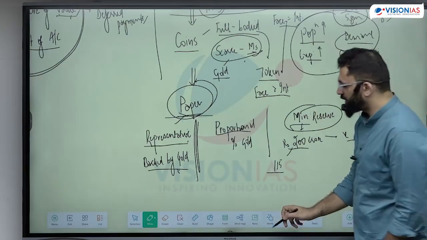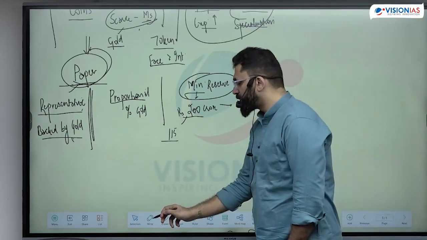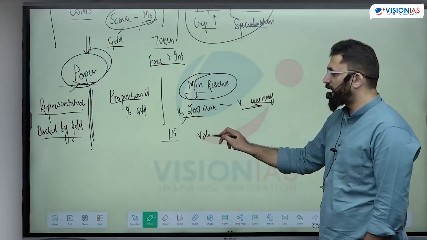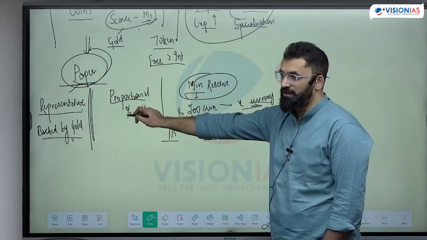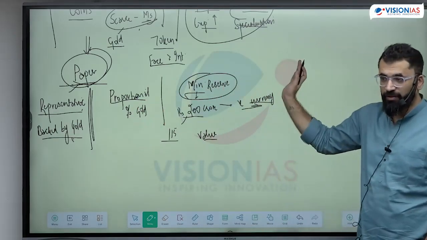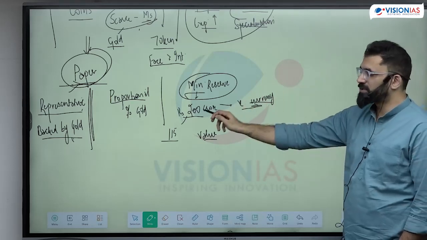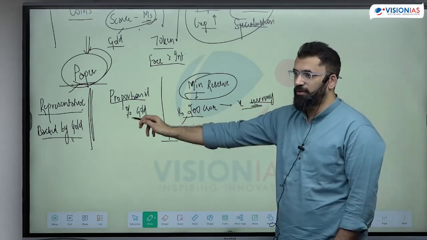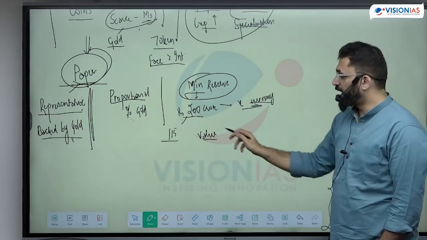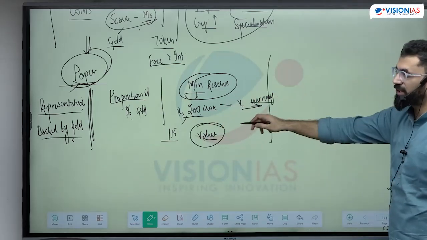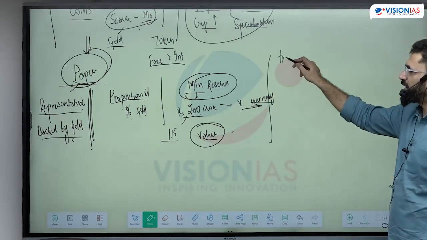Now the question here is, if it is a minimum reserve, that means it is not backed by any value, even not a percentage value. I can print any amount of currency, lakh crores में, on just the back of 200. तो percentage भी value मेरी covered नहीं है. Then why do people accept this currency? From where does the trust come?